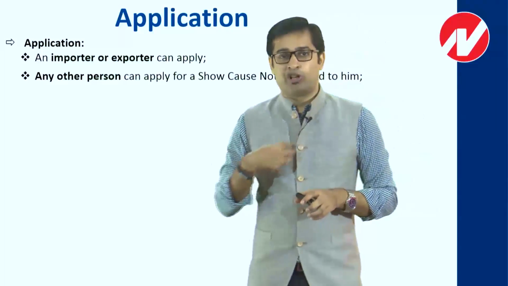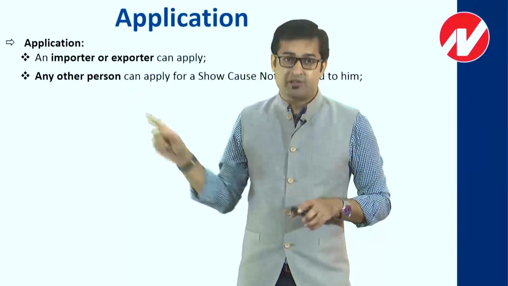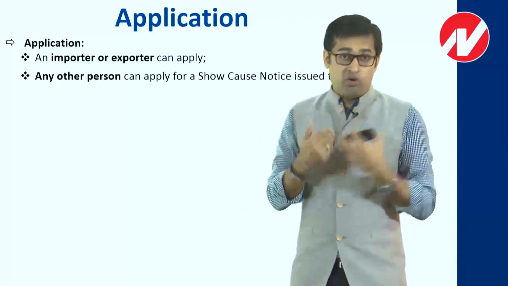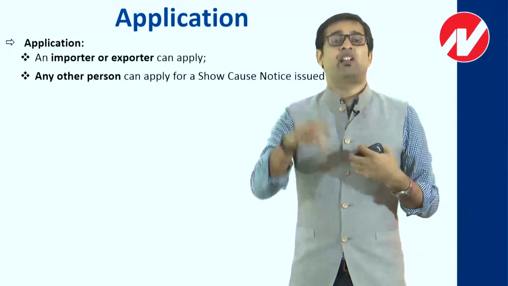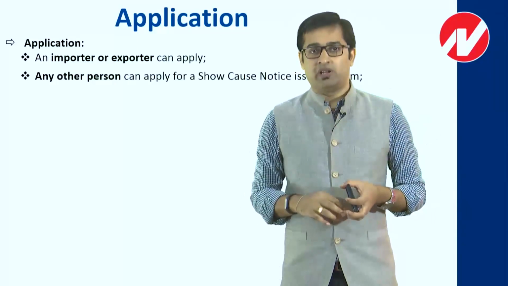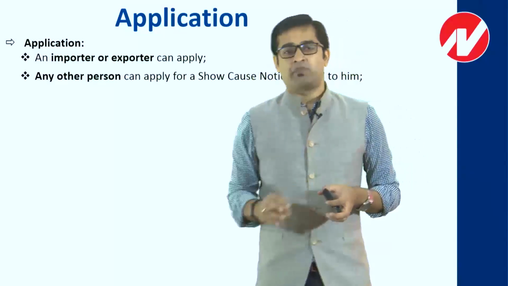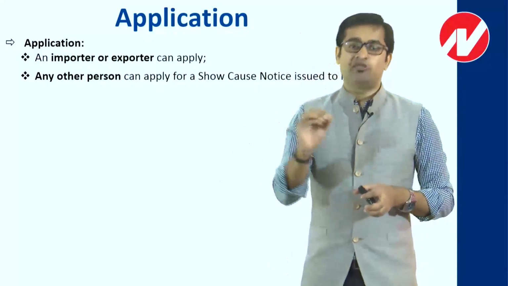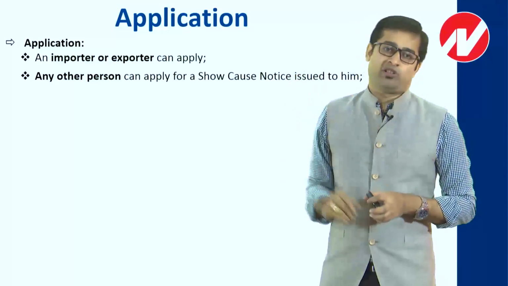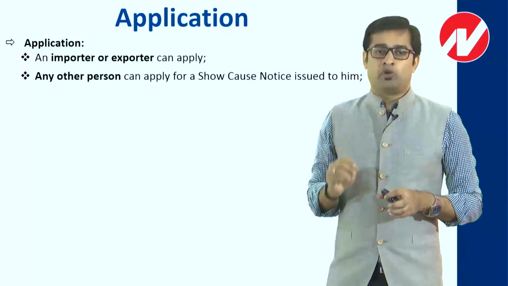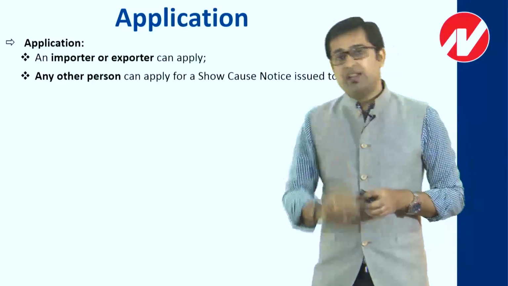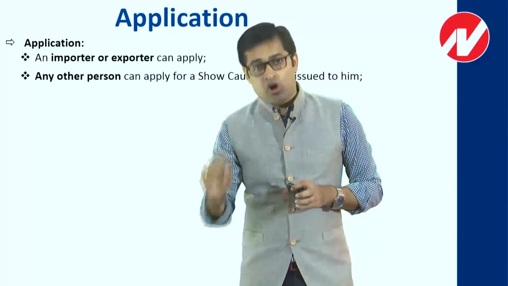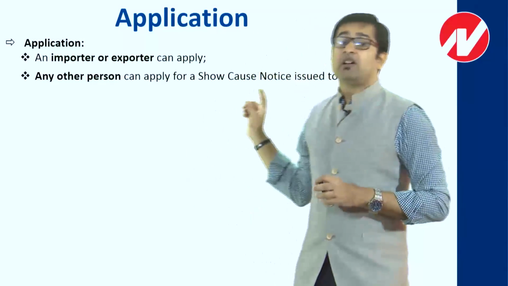So I may not be an importer, I may not be an exporter, but I am any other person to whom a show cause notice has been served. When a notice is served to me, I can say that my case is pending with the departmental authority, to be very precise, the adjudicating authority. Whenever your case is with an adjudicating authority, obviously you can approach settlement commission. So who can approach? Any person can approach, maybe an importer, maybe an exporter, or even any other person. Any other person can also apply to settlement commission when a case is pending.